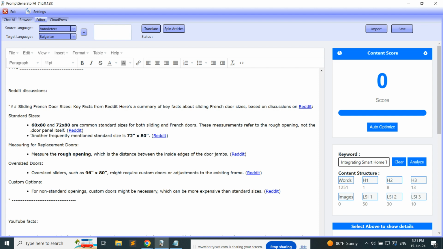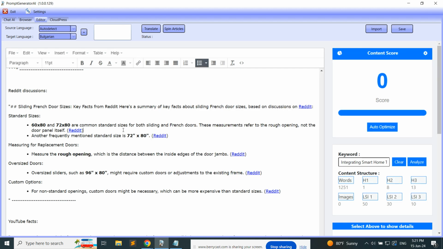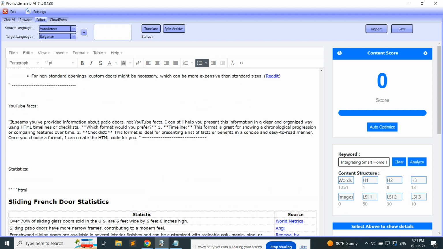Then Reddit discussions. So it's again providing me nicely sorted Reddit discussions with a link to each. Like you can see, those are real links, not some AI-invented ones which are not leading you anywhere. These are real, all of them. So YouTube facts, it seems to be providing okay, still present some.